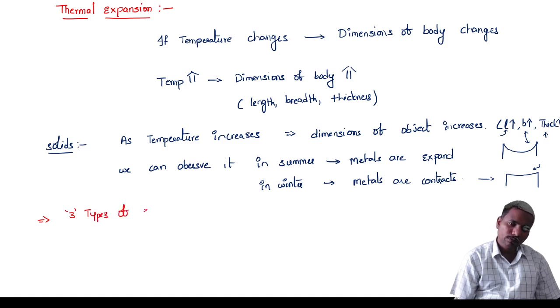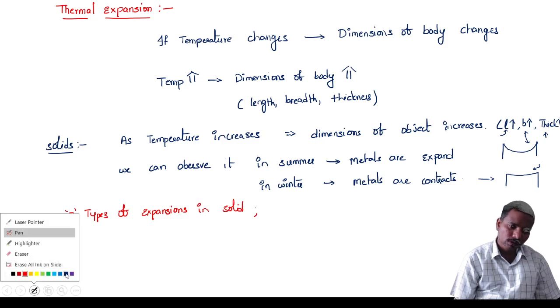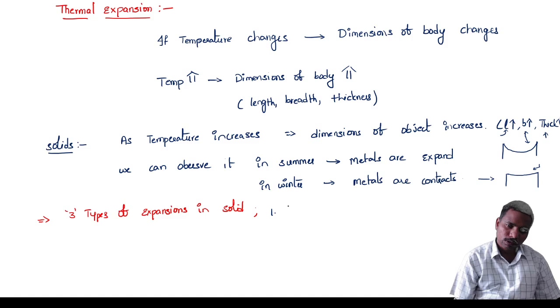Three types of expansions in solids. First one, linear expansion, denoted with the letter alpha.